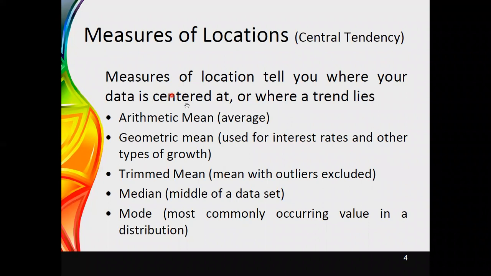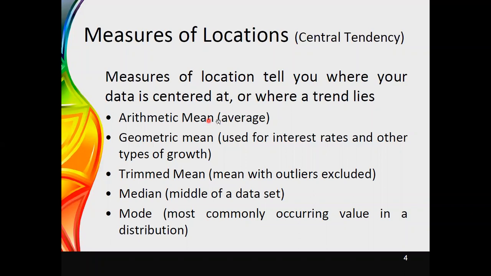Then after preparing a data set, if you need to identify how your data behaves, where the center point is, and what points I can identify as the locations, those things will be discussed under these measures of location.